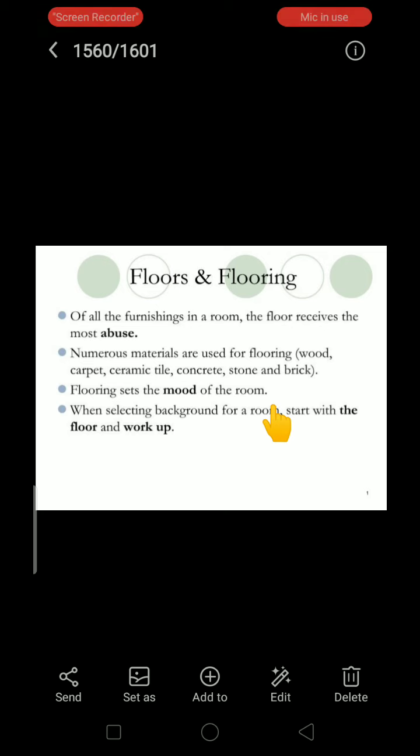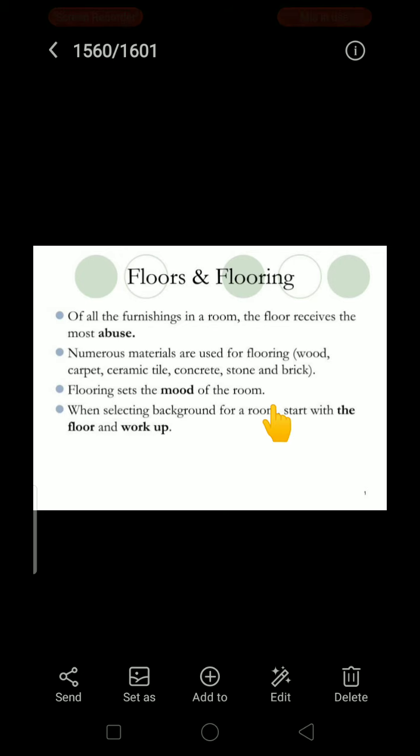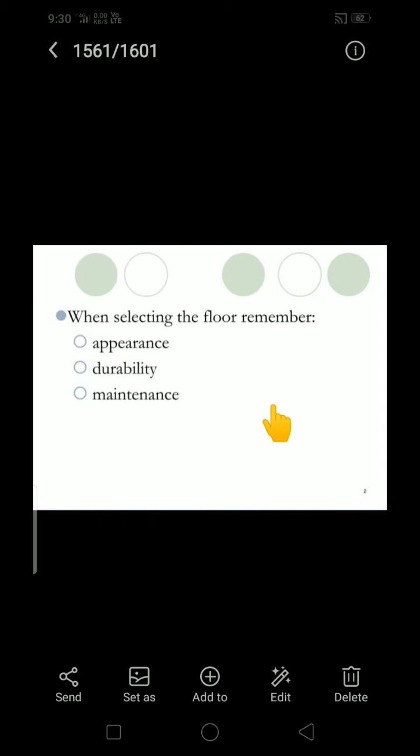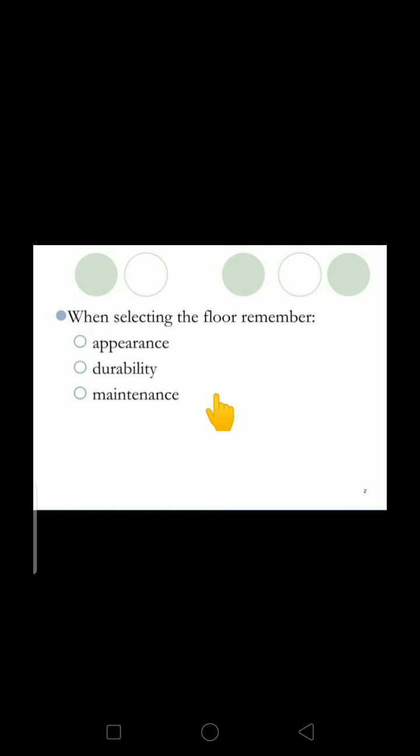When we are selecting the background of the room, we need to start with the flooring only. Next slide: what properties should be present in flooring materials? It should give a good appearance, so aesthetically it should be good. Next, it should be durable, and maintenance should be less. These are the three main properties we need to check while selecting flooring materials.